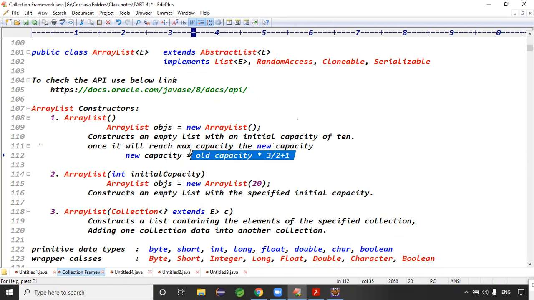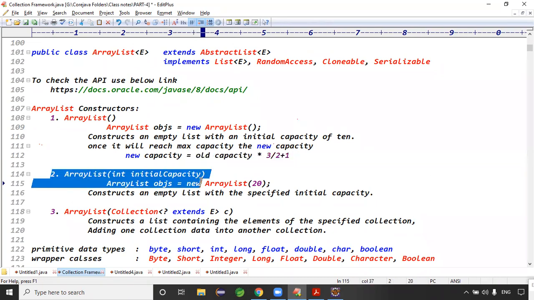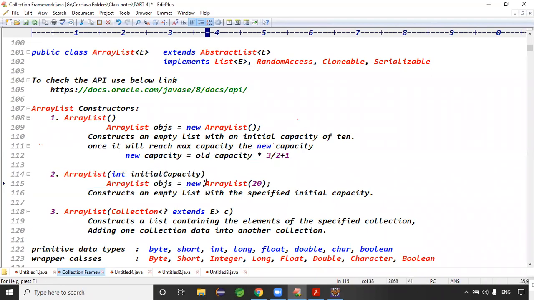No, sir, I want my own capacity. If you want your own capacity, you can simply specify it like this: ArrayList of int initial capacity. So now your ArrayList is created, and the capacity is how much here? 20, right? That is the point: ArrayList with your own capacity.